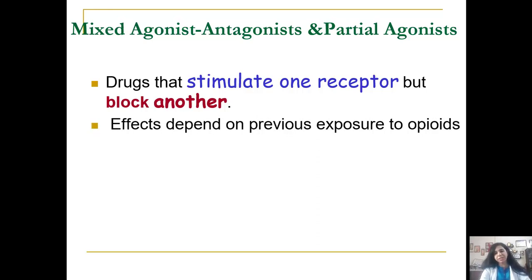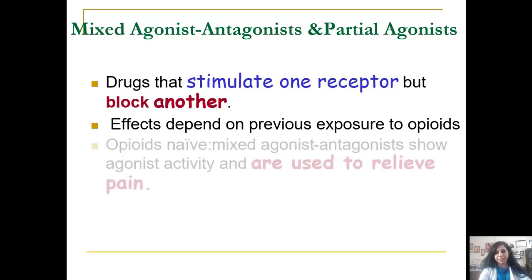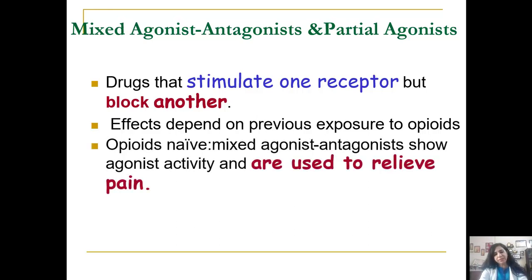So students, we continue with the mixed agonist antagonists and partial agonistic drugs. These are drugs that stimulate one type of opioid receptor but block another. When I say that, I am pointing towards pentazocine, because pentazocine is a kappa agonist and a mu antagonist. The effect of these drugs depends on previous exposure to opioids. Let us see how. In a person who has never taken an opioid, the mixed agonist antagonist will show agonistic activity, and can be used to relieve pain.